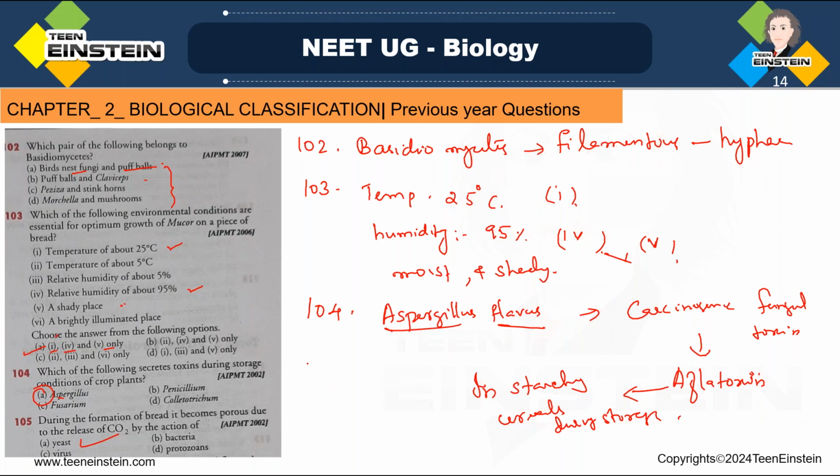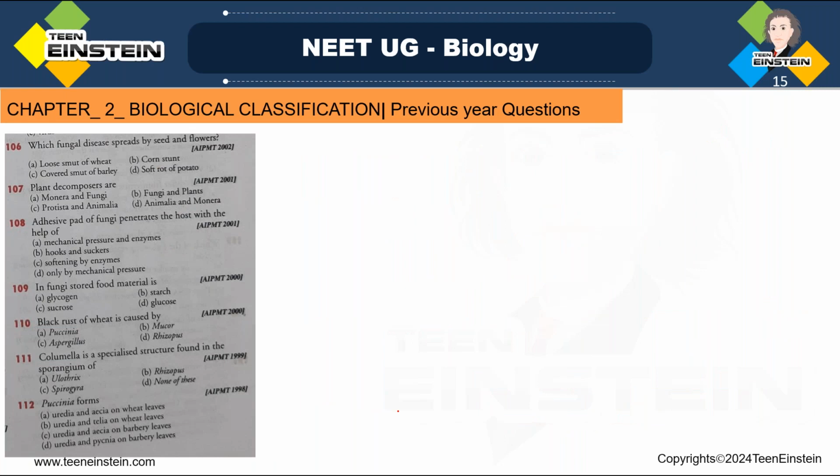So what is that? Strain of Saccharomyces cerevisiae, that is extensively used for making bread. So during the fermentation, what will happen? That yeast produces alcohol and carbon dioxide, and that leaves the bread in a porous form, right? So that's how you need to give explanation for this. But yeast is the correct answer. 105, which is the answer? Answer A, yeast.